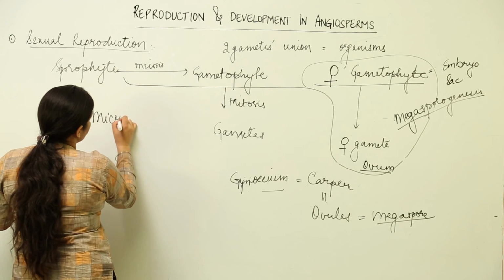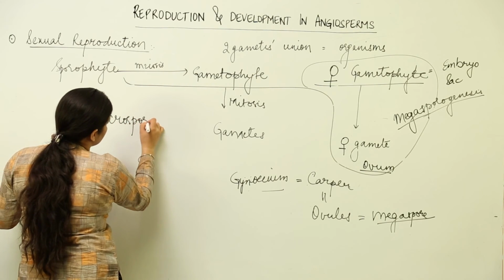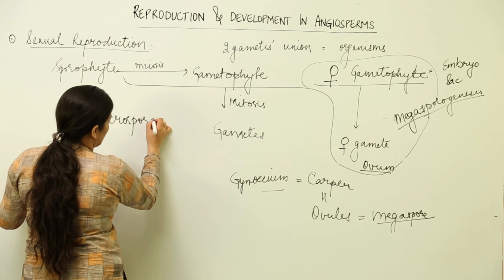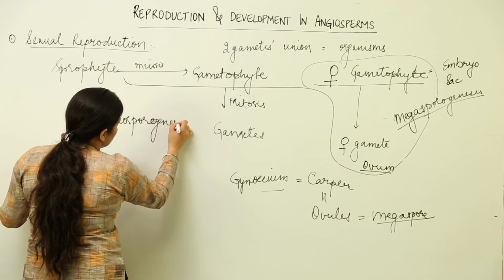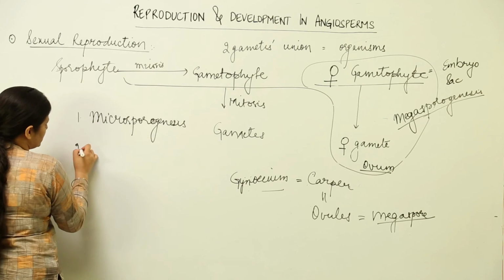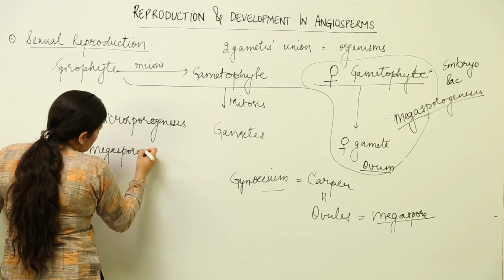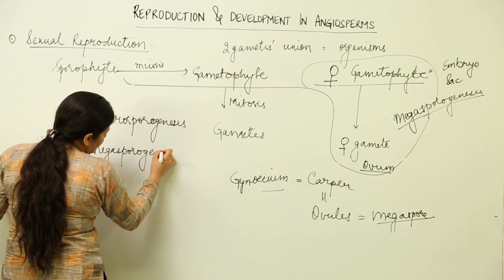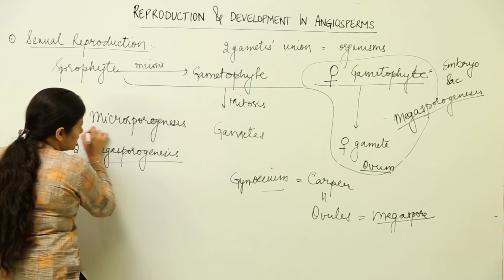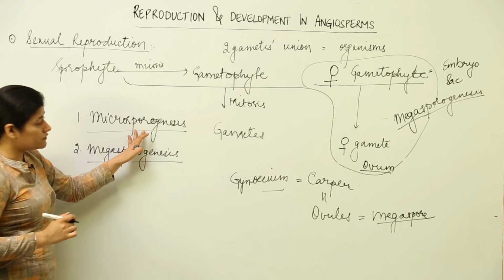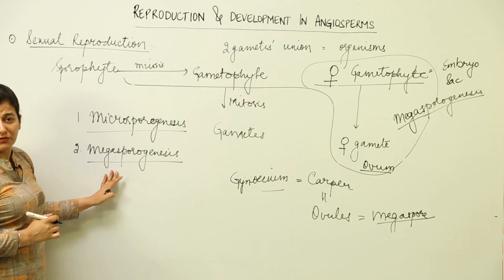How it takes place, we are going to deal in detail, but for now you get an idea what these two things are, how they are different, and ultimately what is the result that we obtain after these processes are completed. This gives rise to the male gamete, this gives rise to the female gamete.